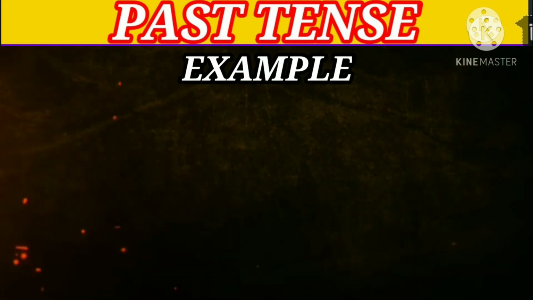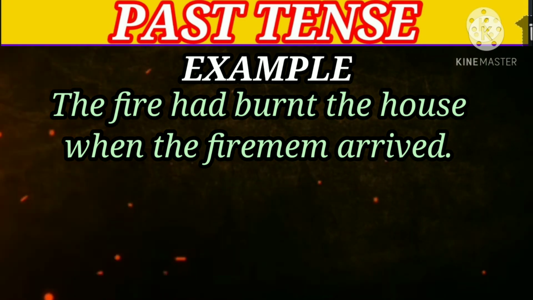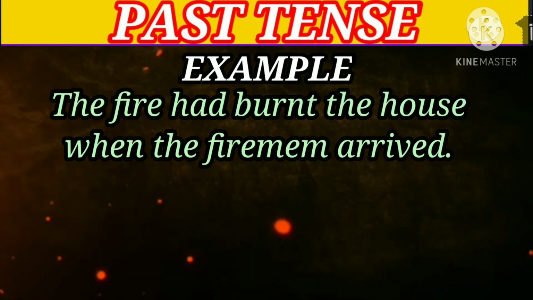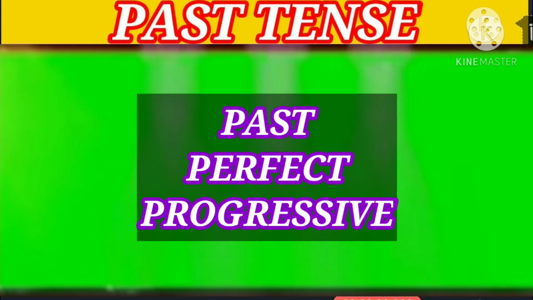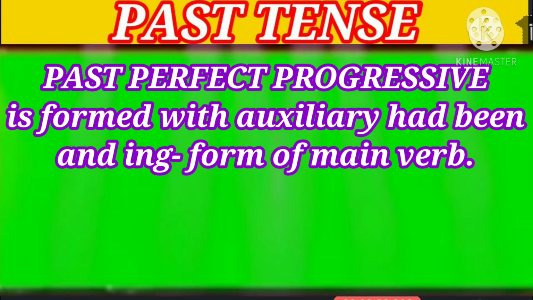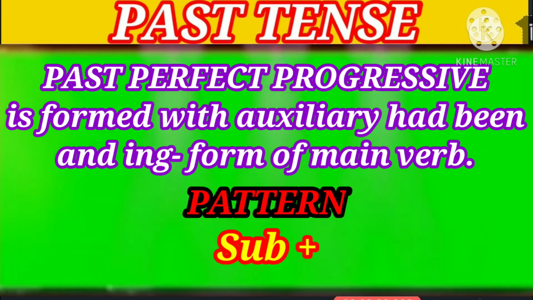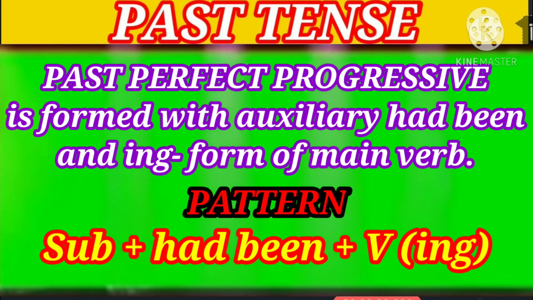Take some other examples. The fire had burnt the house when the firemen arrived. The patient had died before the doctor came. Now let's move to the past perfect progressive. It is formed with the auxiliary had plus been plus ing form of the verb. The pattern of the sentence here is subject plus had been plus ing form of the verb.